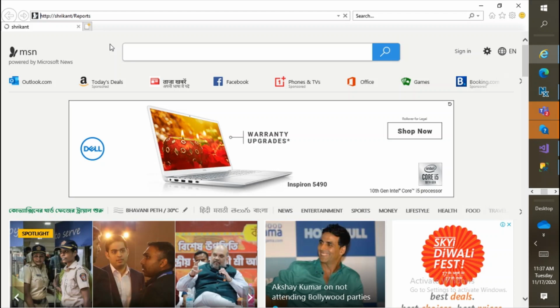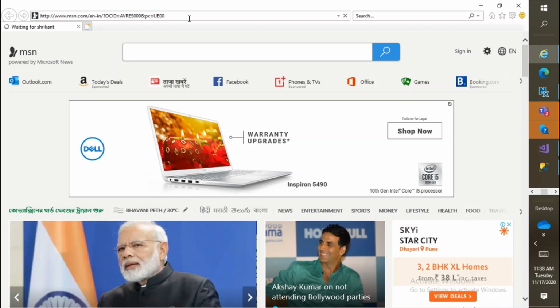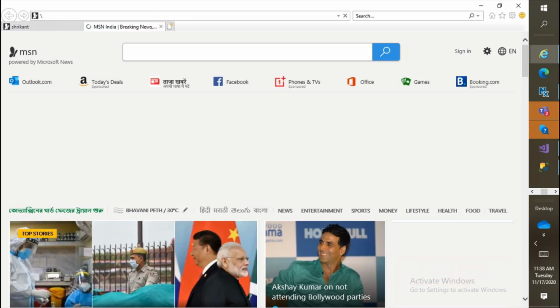It is getting open, just wait. It is getting connected to the reporting server page.